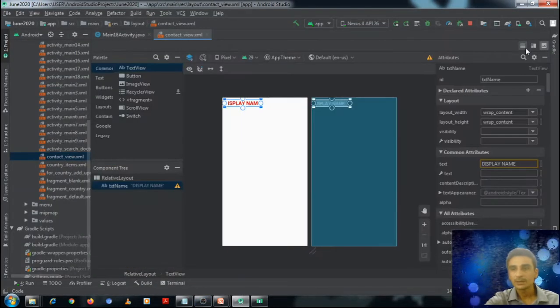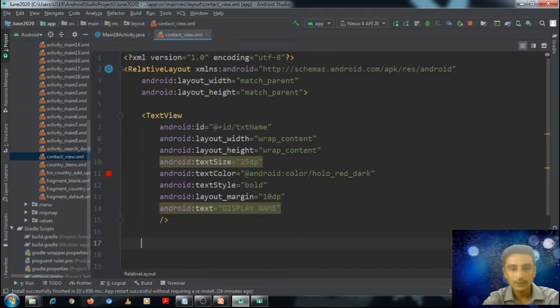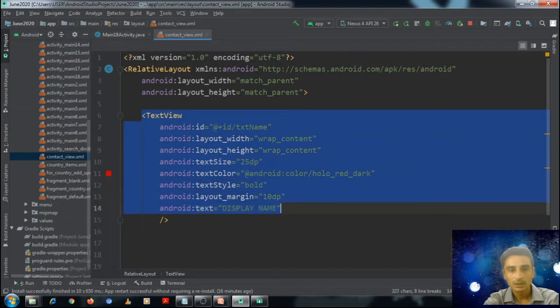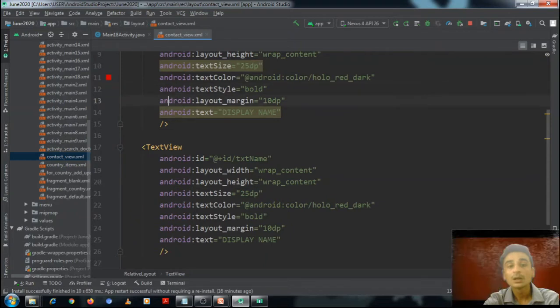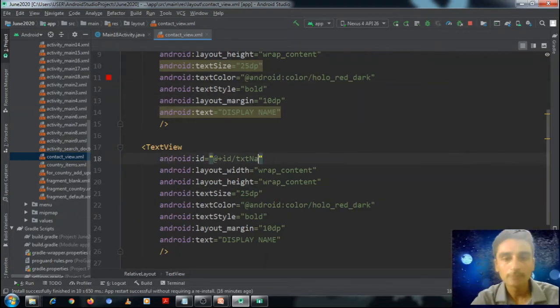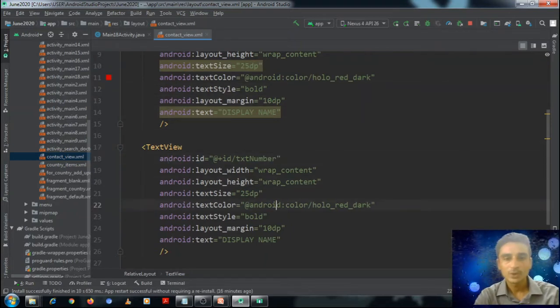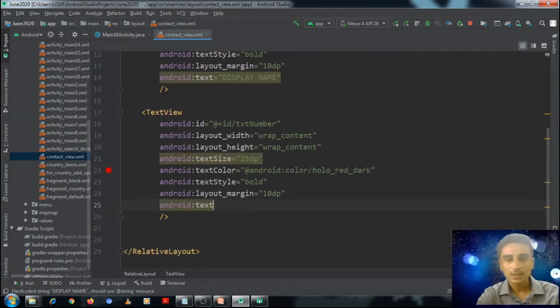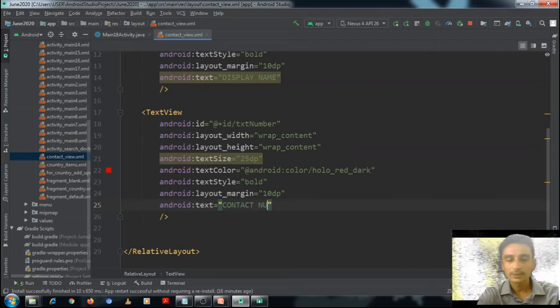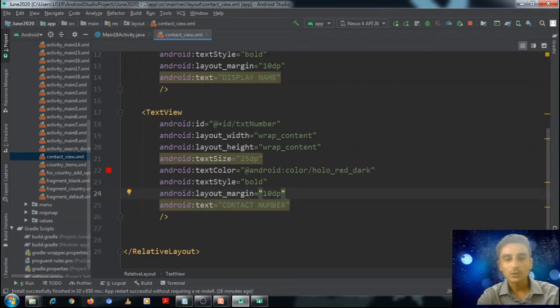Okay, it is appearing. Now I will put another text view. It is for the number. Okay, so in this manner we have put two text views. Here I will set the text as contact number, but I also need to set this on the right side.